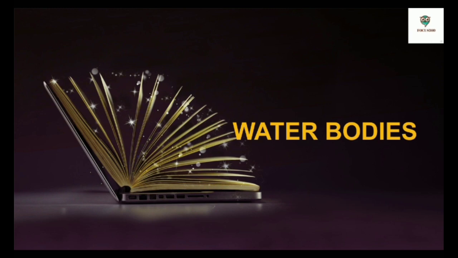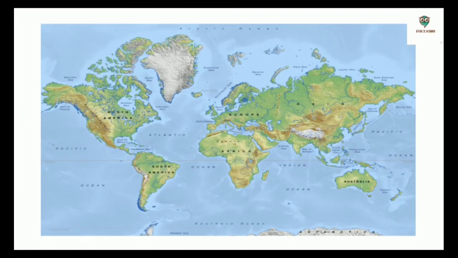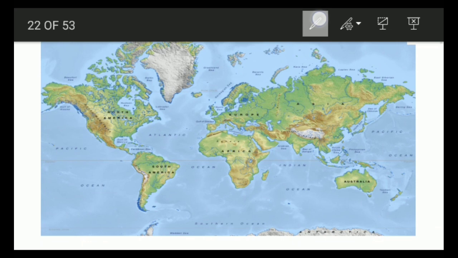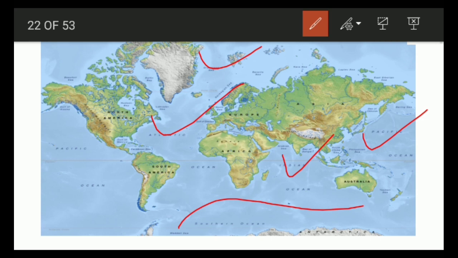Let me show you the water bodies in the map. This is Pacific Ocean. This side is Pacific Ocean. This is Indian Ocean. This is Atlantic Ocean. This side is Arctic Ocean and this portion is the Southern Ocean.